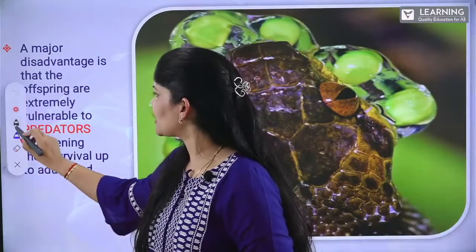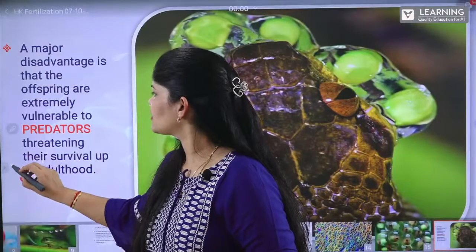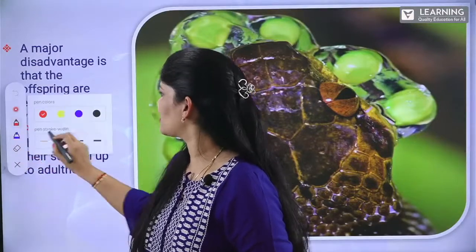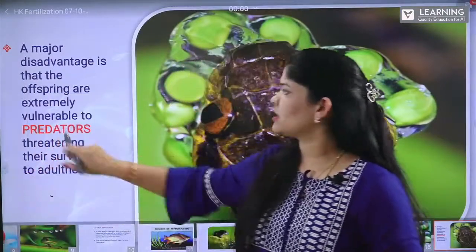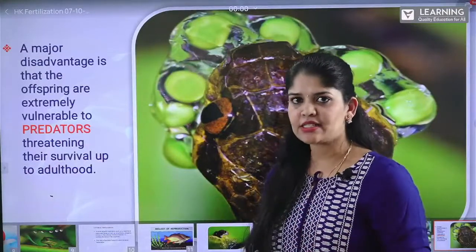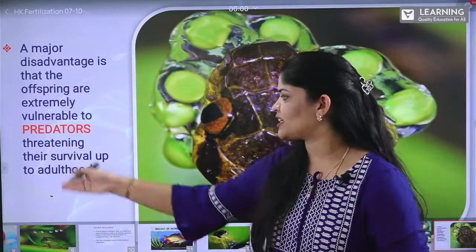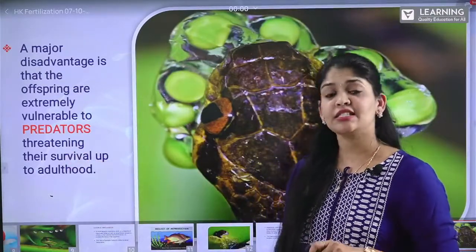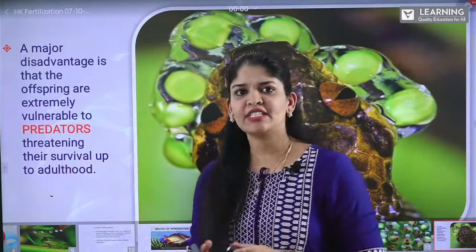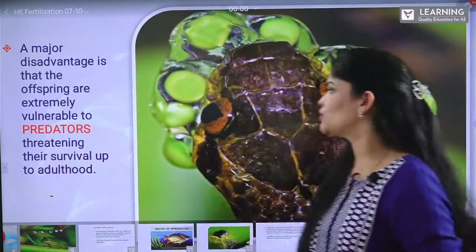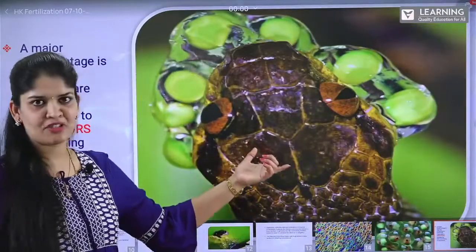predators. Let me take a pen and show you. Here we can see predators. So these predators are very much threatening for the successful survival and reaching adulthood. Here, these offsprings which are produced are very vulnerable. So being vulnerable to the predators threatens the survival of these offsprings to reach adulthood. It has been eaten up by the cat-eye snake, here in this picture you can see.